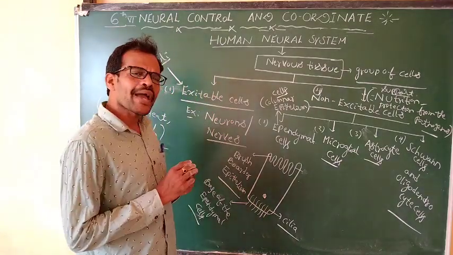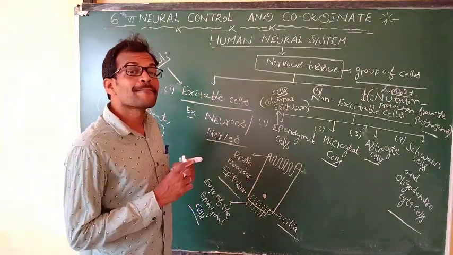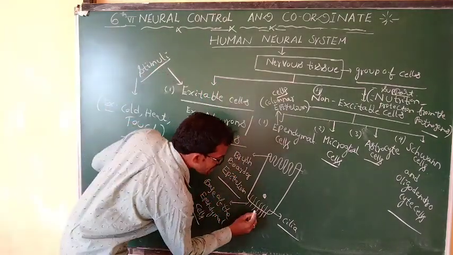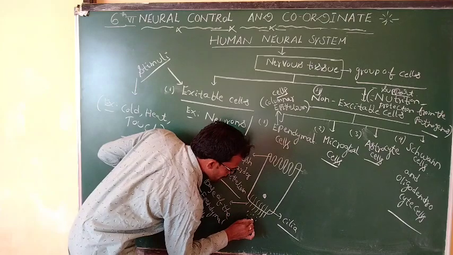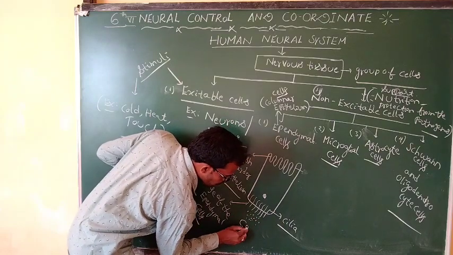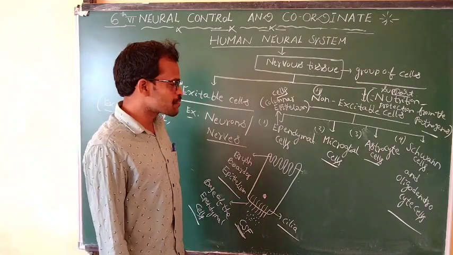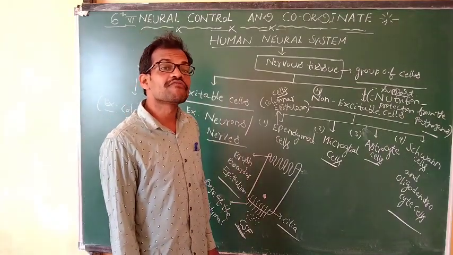What is the function of these ependymal cells? These ependymal cells produce cerebrospinal fluid.